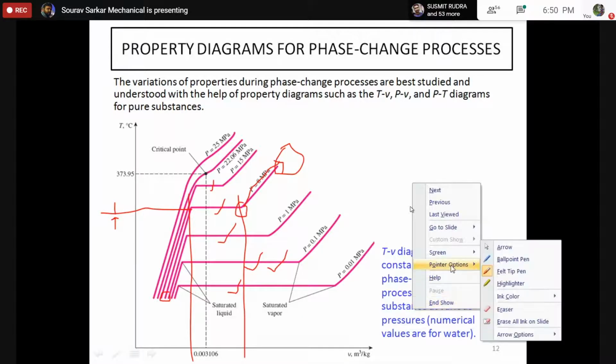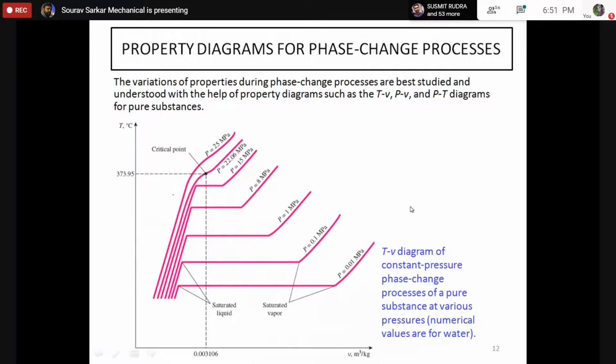But there is one interesting line. This line is very interesting. This line is basically called the critical point. If your initial pressure is high enough, and we start to heat it, there will be a case where there is no horizontal line. The whole liquid will be converted into vapor, or maybe there is a smooth phase change.